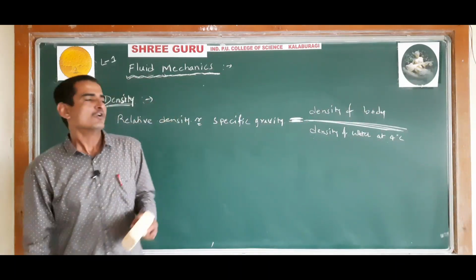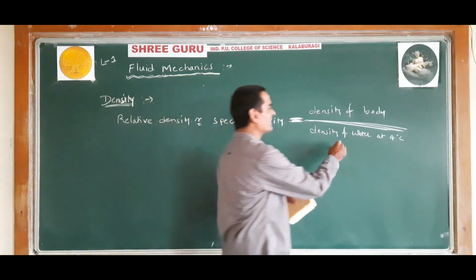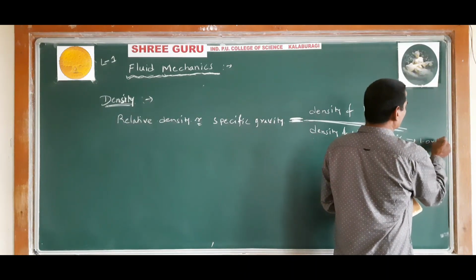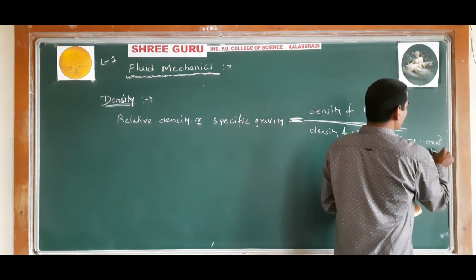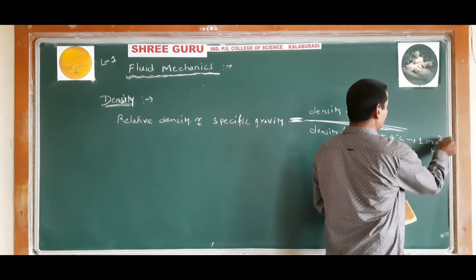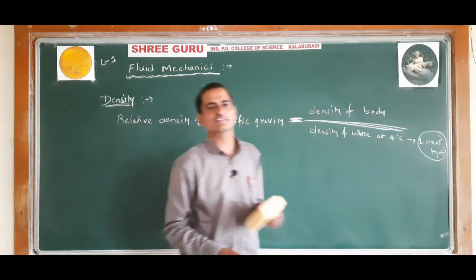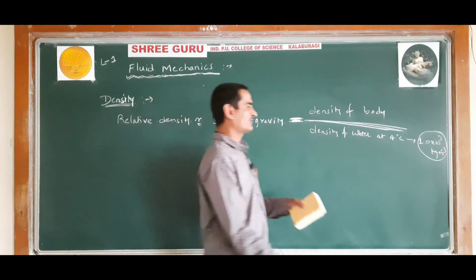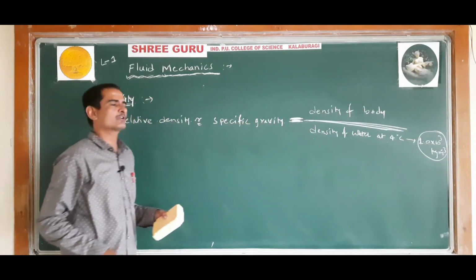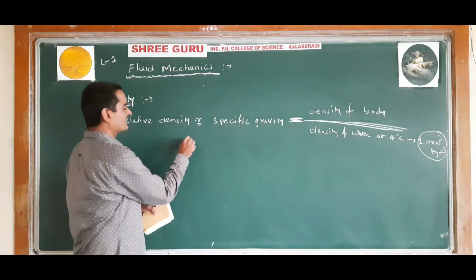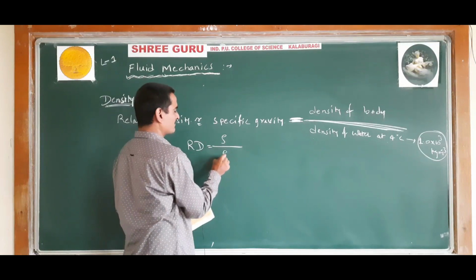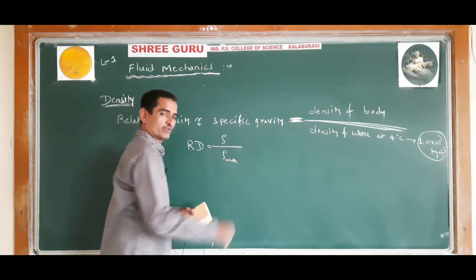Density of water at 4 degrees Celsius is 1.0 × 10^3 kg per meter cube. Remember this, the density of water at 4 degrees Celsius is constant. It is a constant and its value is 1.0 × 10^3 kg per meter cube, and it is called relative density. That is, relative density is equal to density of substance divided by density of water at 4 degrees Celsius.